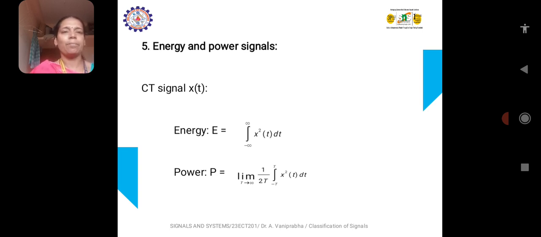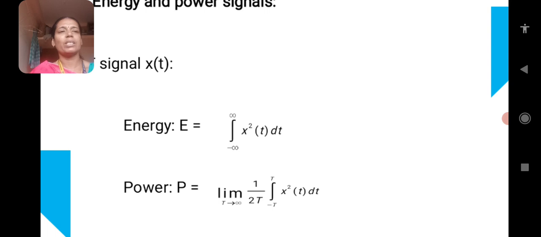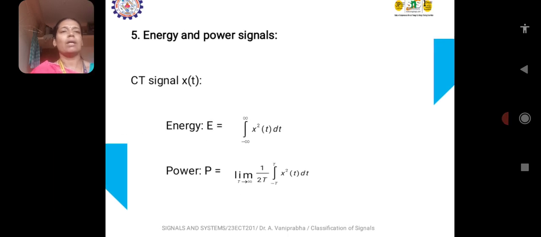To measure whether the given signal is a power signal or not, P is equal to limit T tends to infinity 1 by 2T integral of x square of t dt. So this is the formula to find whether the given signal is an energy or power signal.